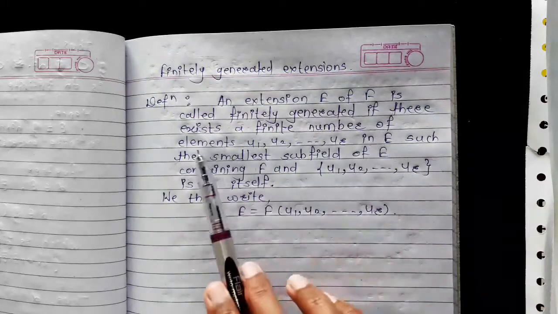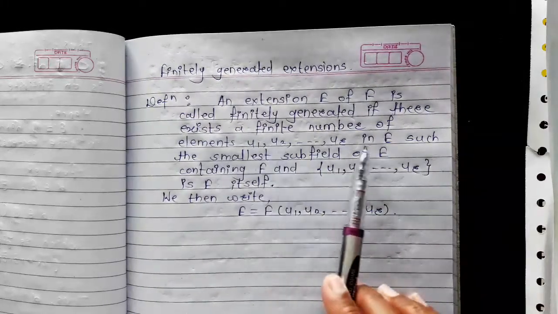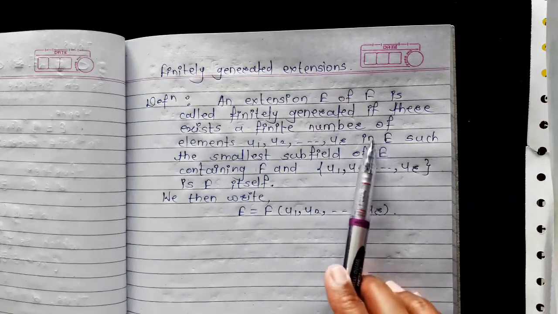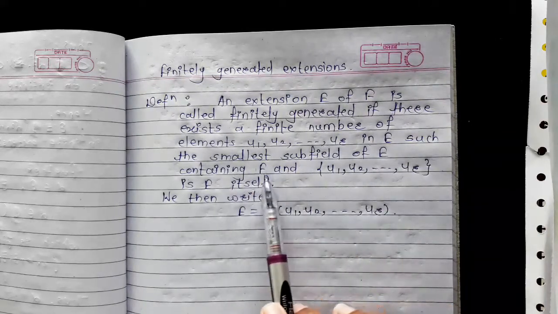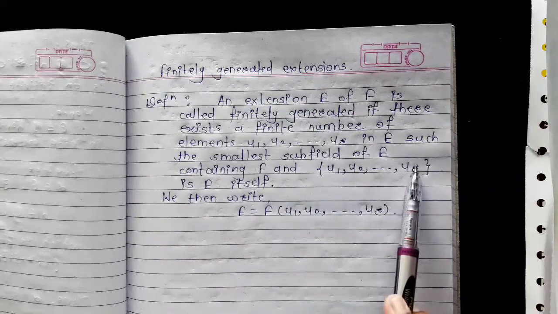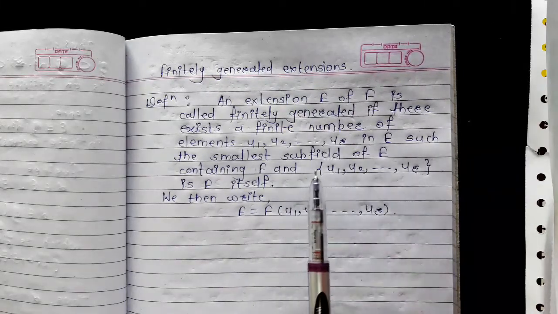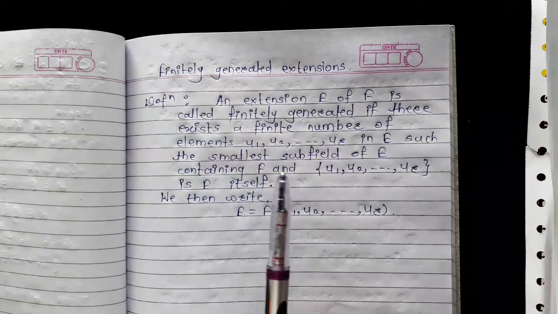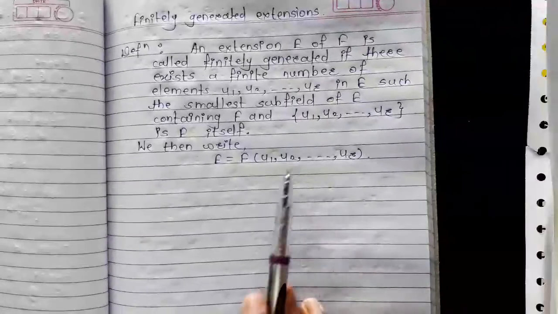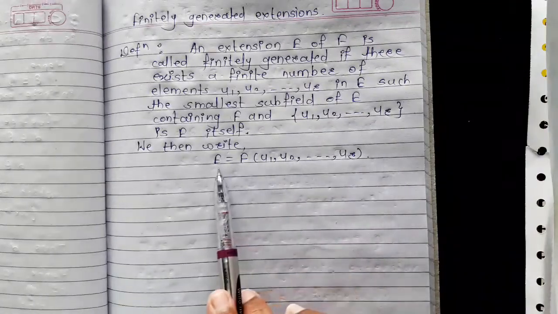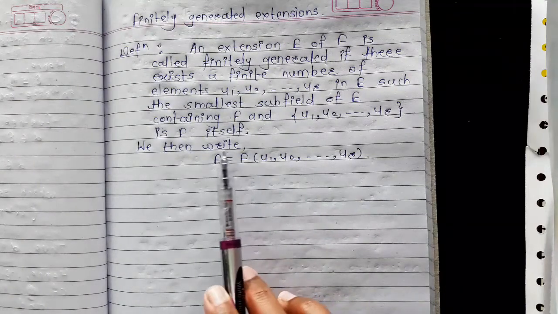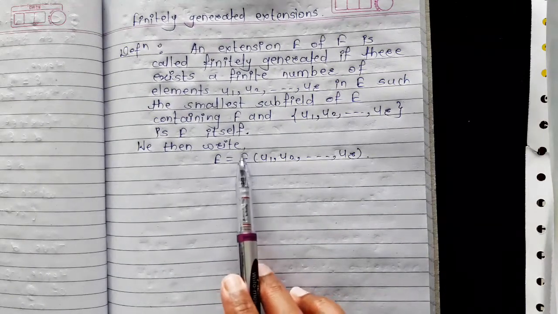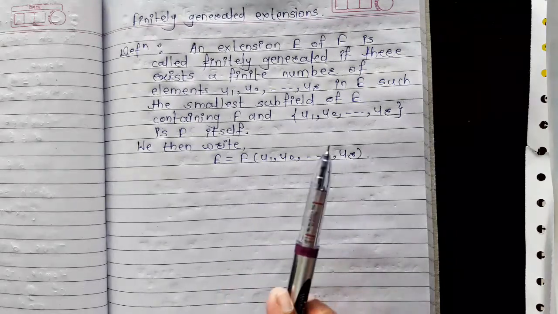U1, U2 up to Ur in field E such that the smallest subfield of E containing the field F and these r elements, that is U1, U2 up to Ur, is field E itself. We can write this fact with the notation that E is nothing but the smallest subfield of E containing the field F and U1, U2 up to Ur.